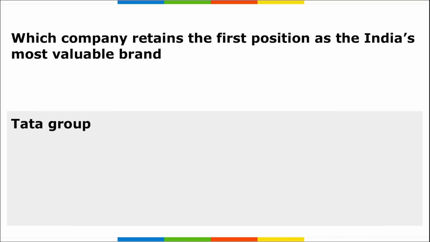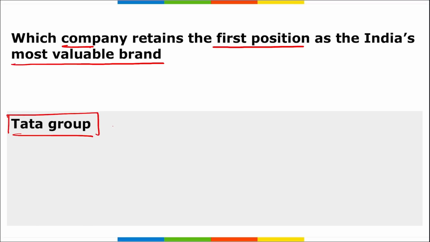Correct. Next, which company retains the first position as India's most valuable brand? According to a report that was recently released, India 100 2023, the annual report on the most valuable and strongest Indian brands, released in June 2023, Tata Group has retained the first position as India's most valuable brand with a valuation of 26,381 million dollars in 2023.